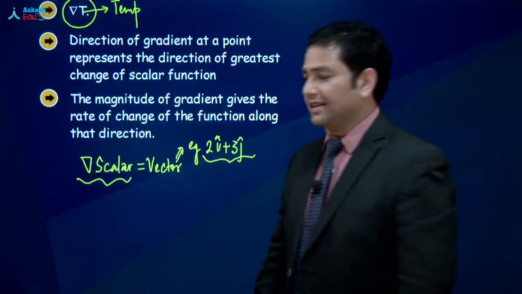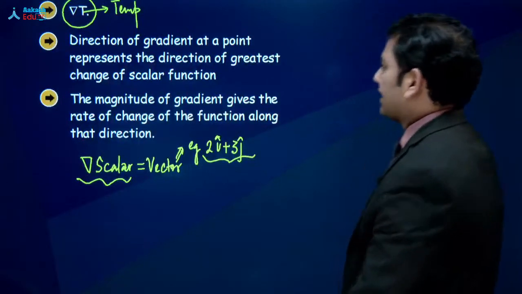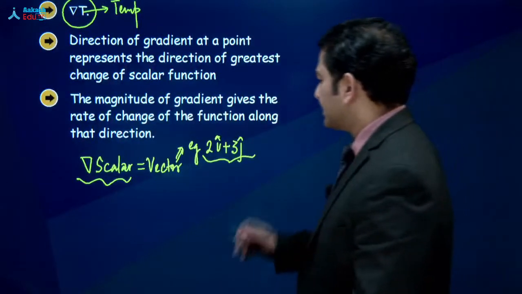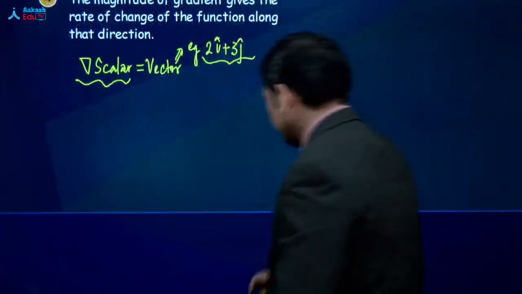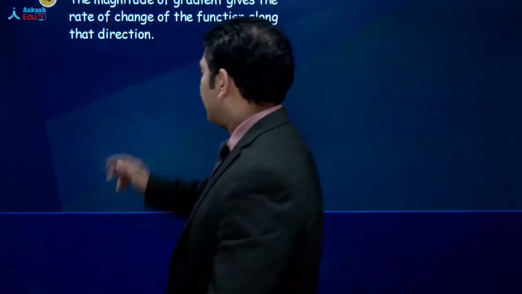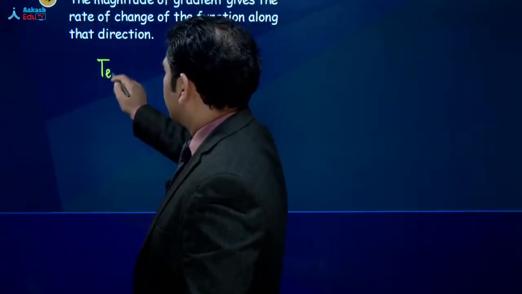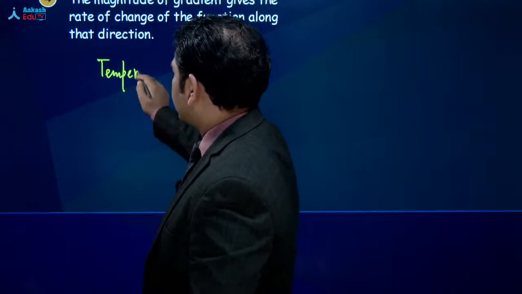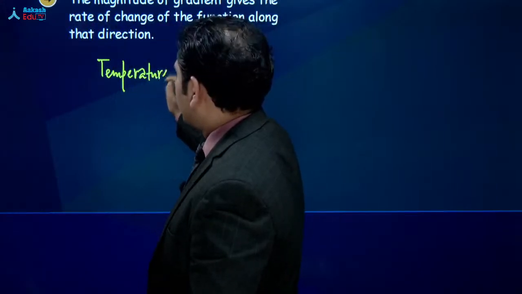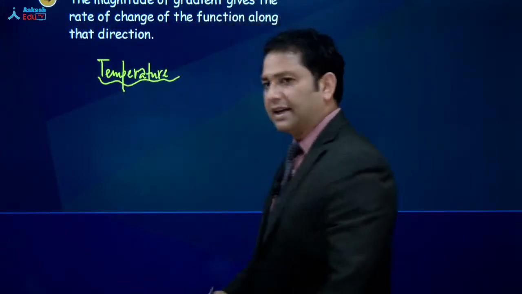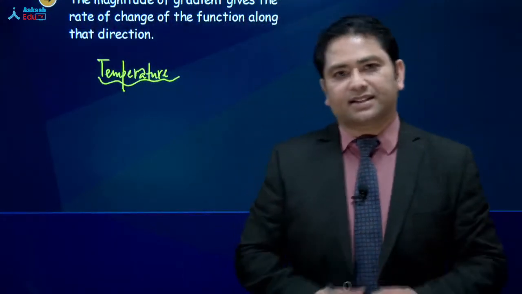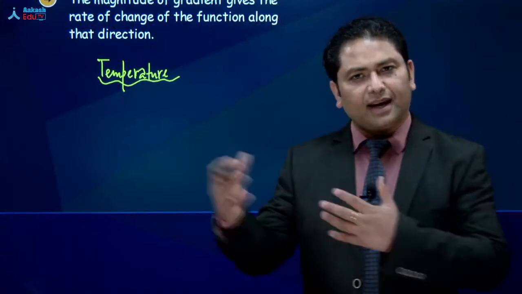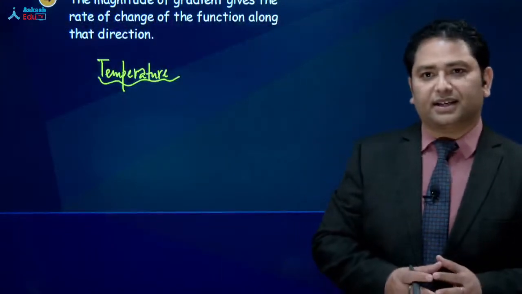Let's try to understand that. ये understand करने के लिए एक काम करते हैं. Let's take a simple function and this is going to be very interesting. Let's take a simple function. Let us say temperature. Okay. ये example को ध्यान से understand करना. This is really going to improve your understanding to a very great extent. So there is a quantity which is temperature and this is a scalar quantity.